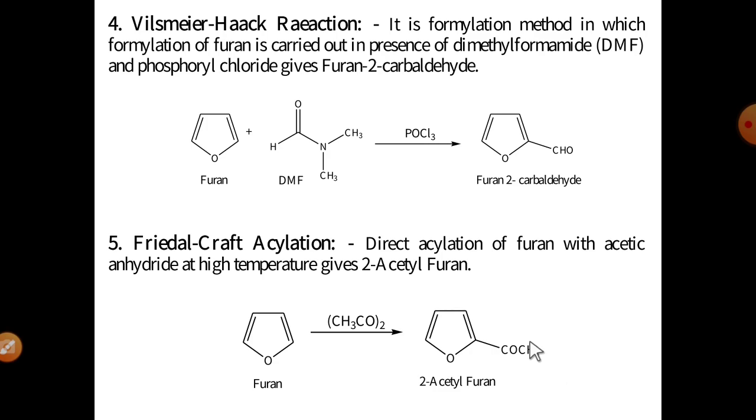Then number fourth reaction is the Vilsmeier-Haack reaction. It is again a formylation reaction, meaning formylation of the heterocyclic compound takes place, and the reagents used are DMF and POCl3. See the reaction: furan in the presence of DMF, dimethyl formamide, and POCl3, phosphoryl chloride, finally gives furan-2-carbaldehyde. The first step is DMF and POCl3.